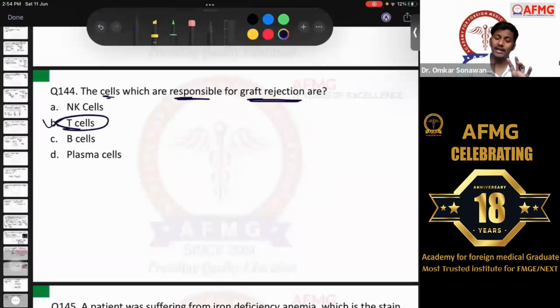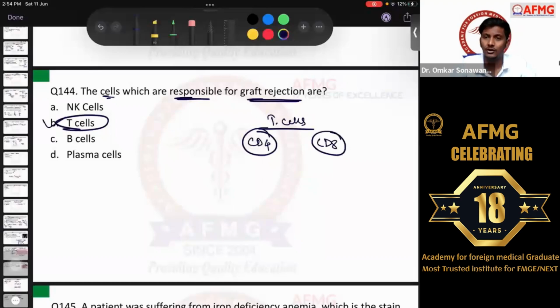We have two types of T cells or T lymphocytes. These are CD4 T cells, which are also known as T helper cells, and CD8 T cells, which are also known as cytotoxic T cells. So T helper cells or CD4 cells, what is their function? They have the function of suppression.